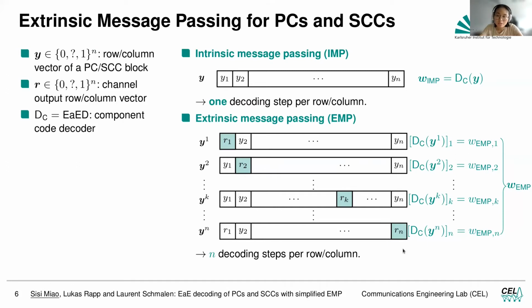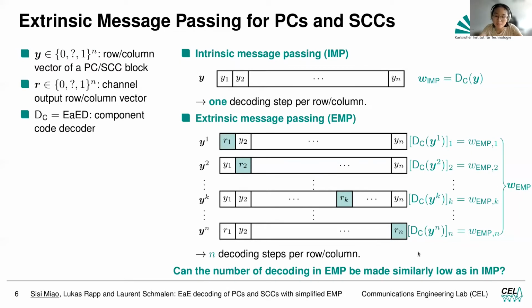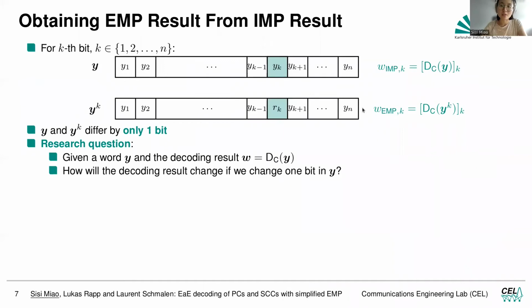So naturally, we ask the question: if EMP is nice, can we somehow make it as simple as IMP? So the number of decoding steps, can we make it as low as in IMP? This is the problem that we study in our paper.